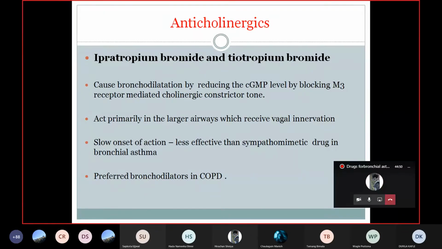So we are moving to the next drug. Okay, anticholinergic. In anticholinergic, we have ipratropium bromide and tiotropium bromide. These are very commonly used drugs for bronchial asthma in combination with other drugs. Do you know how these drugs act in bronchial asthma? What is the mechanism?